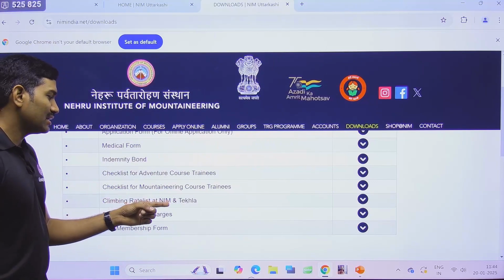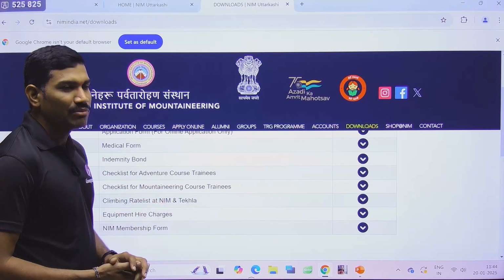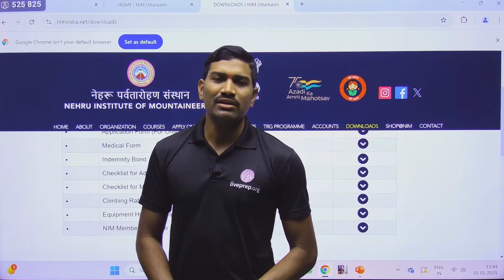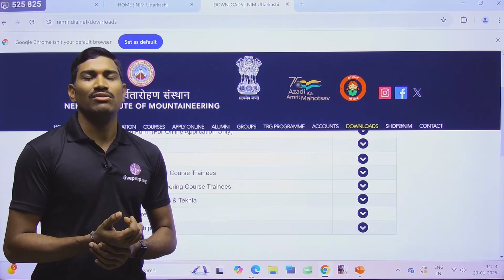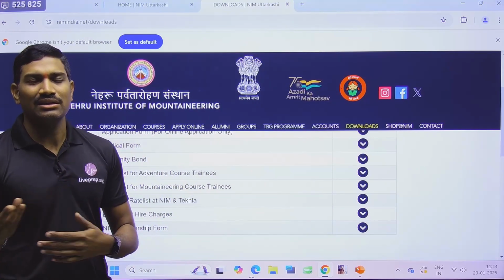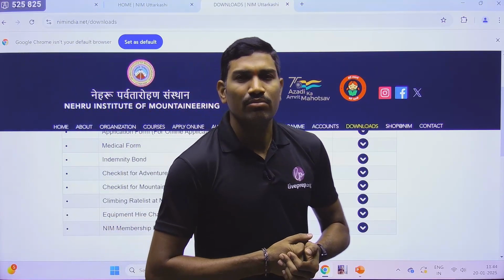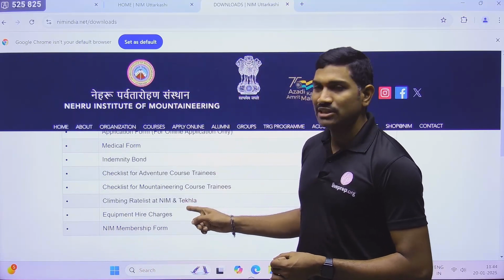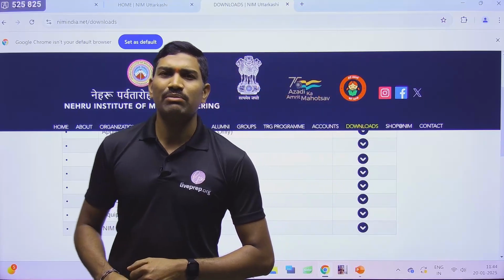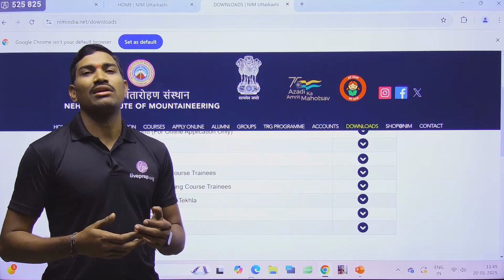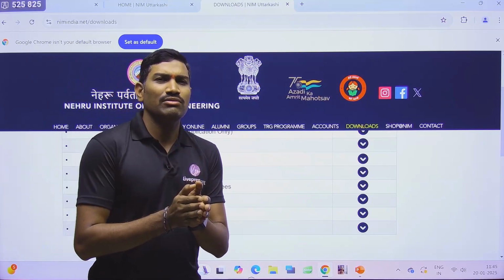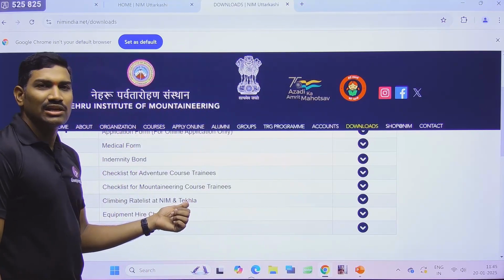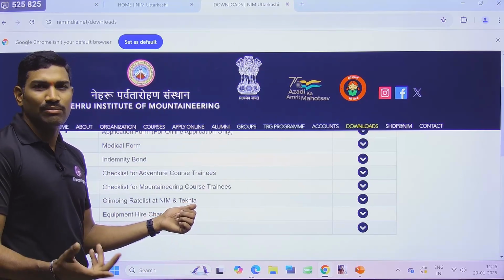Next one, climbing rate listed NIM and Tekla. Here in the NIM there are some activities like zip line and some other courses also, and those who want to do that, just call them directly, because as the date changes, the course fee and all may change, so inquire there. And Tekla is actually a rock craft area. Those who want to practice rock climbing, call them directly and you will get a chance to get training at this area, and you can practice there also.